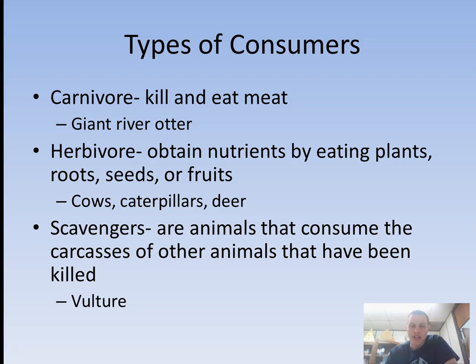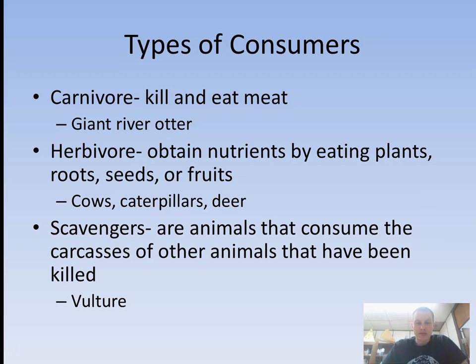Otters just eat meat, so that's why they're considered a carnivore. Herbivores only contain nutrients from eating plants, roots, seeds, fruits, anything that is produced by those producers. So this is like cattle, caterpillars, deer. Their diet is based off of eating plants.